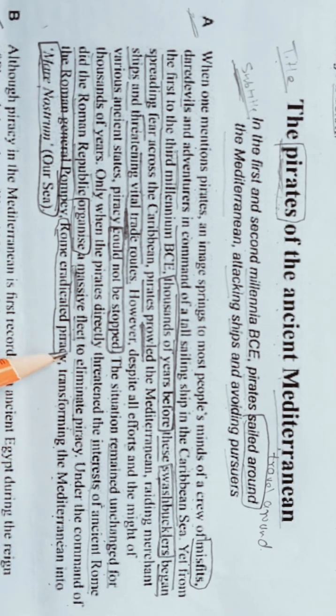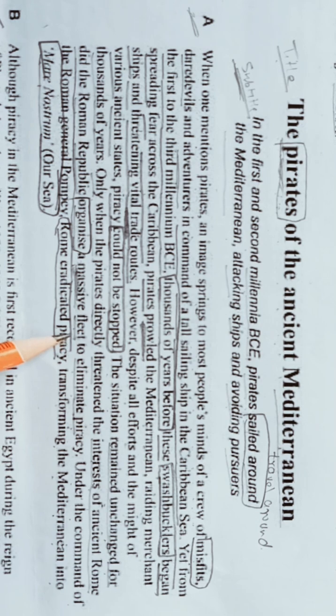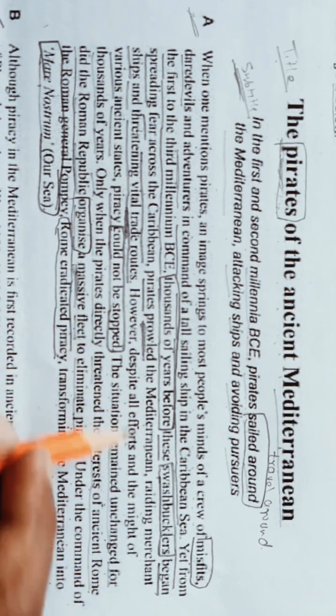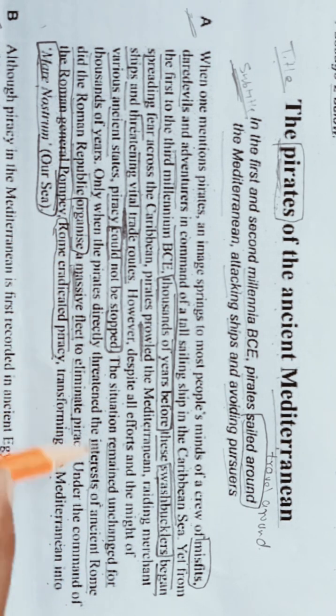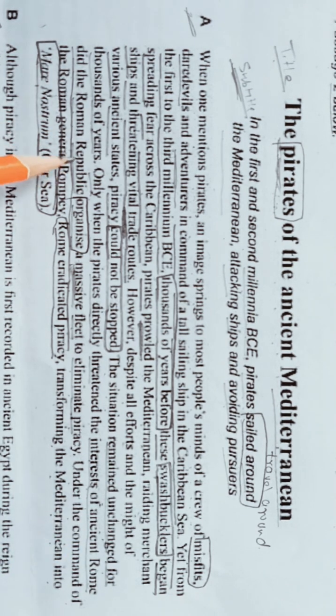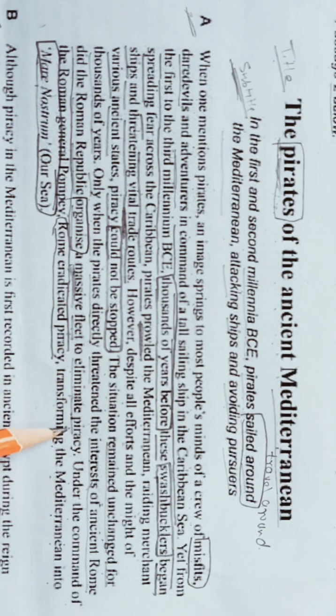So in this paragraph they are saying that the Roman Republic organized a massive fleet to eliminate piracy.